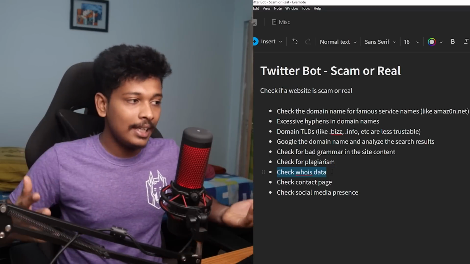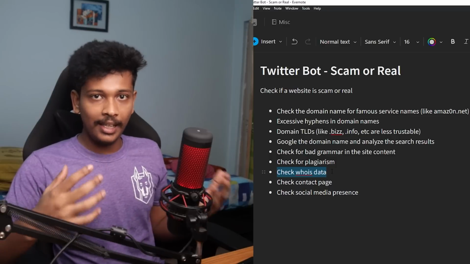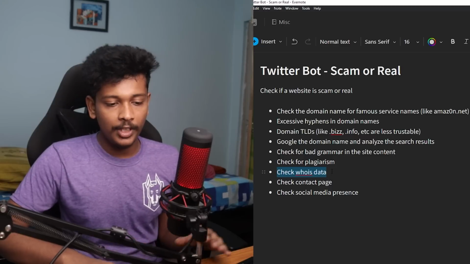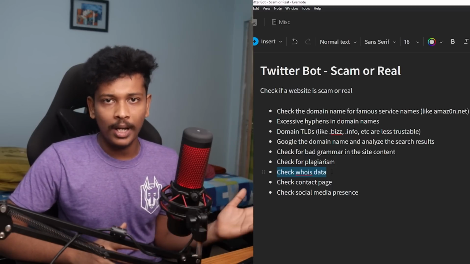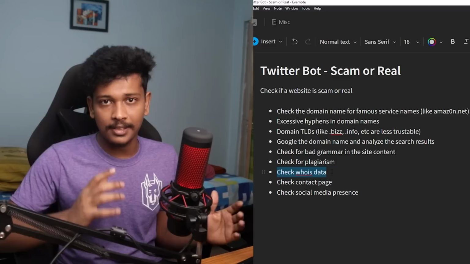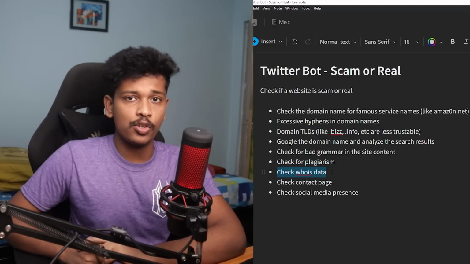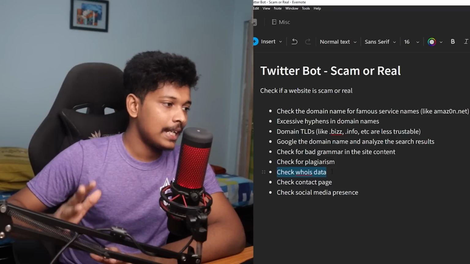And another thing that makes the age of the website a very critical thing in deciding whether it's a scam or not is because these scam websites are eventually going to be blocked by the domain provider or the hosting provider or whoever it is. So that's another thing that we can take advantage of. We can actually check the age of the domain and we can basically figure out whether that website is real.